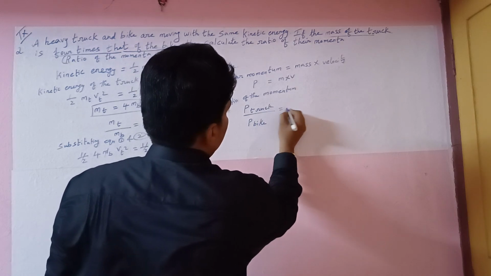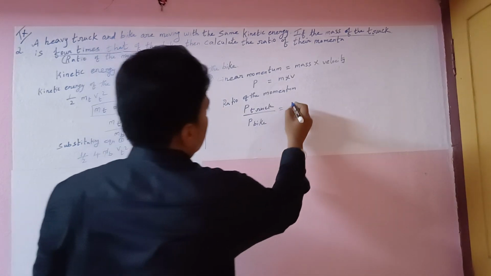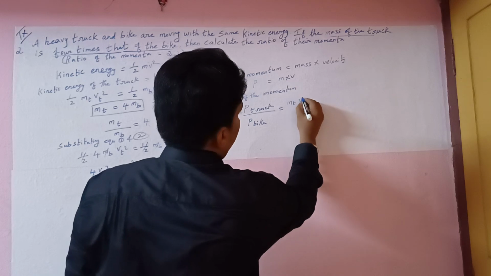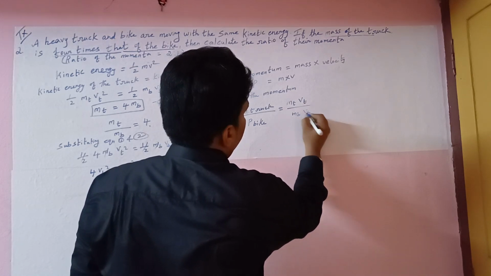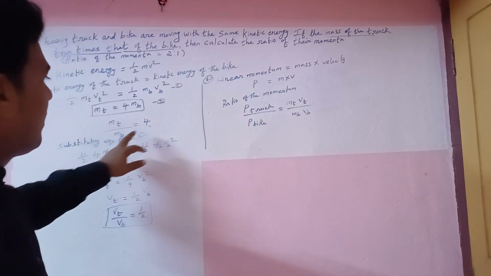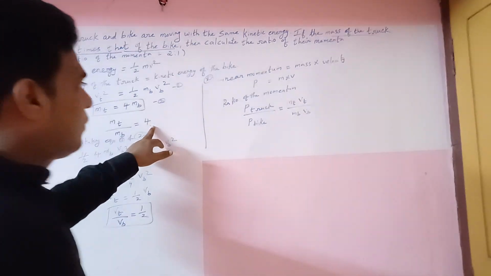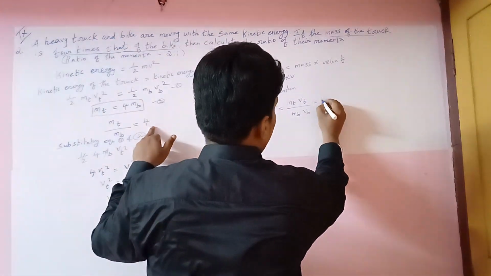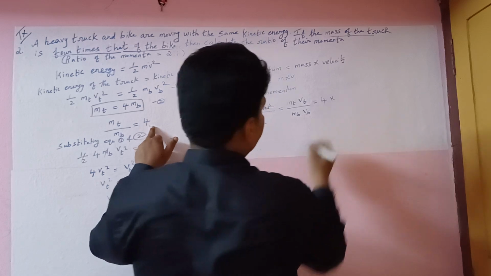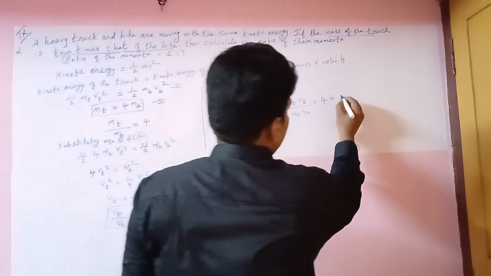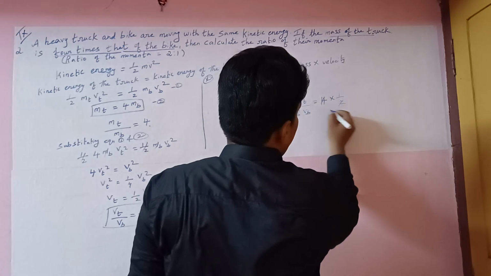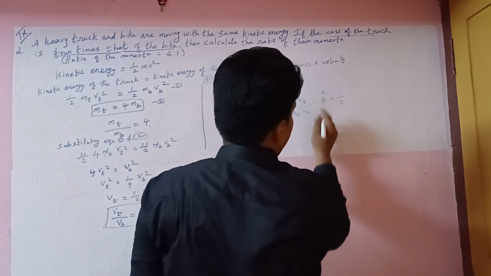So the ratio of the momentum, p truck divided by p bike, equal to mt vt divided by mp vp. What is the mt value? Already we found it: 4. So 4 into the vt to vp value, 1 by 2. Dividing the value, the numerator remaining is 2.